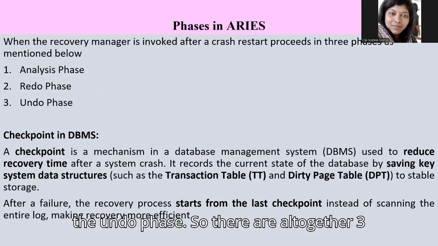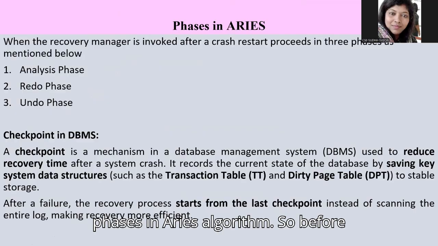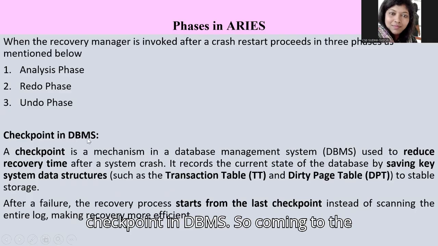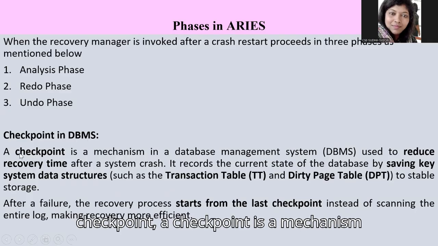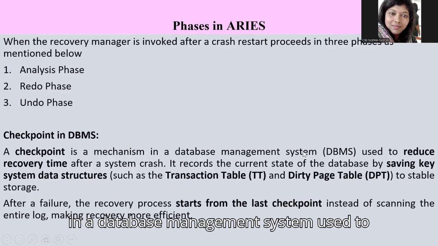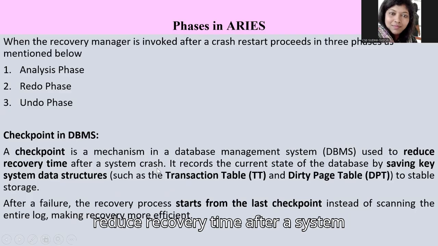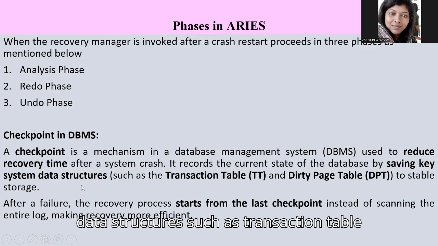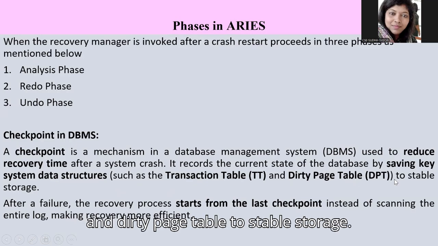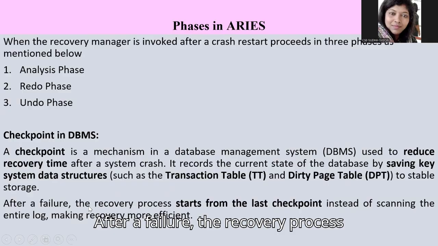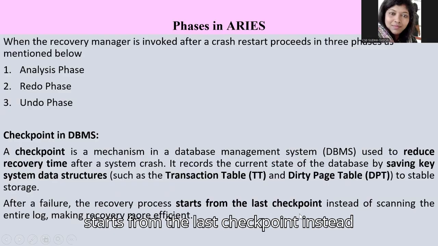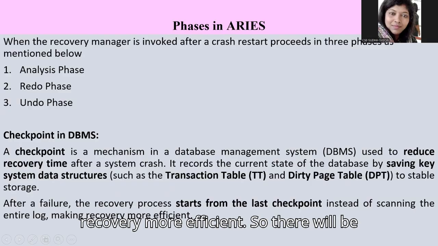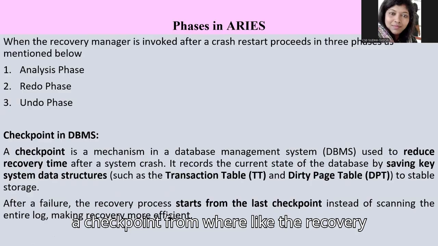So there are altogether three phases in the ARIES algorithm. Before starting with the analysis phase, let us try to understand what is meant by a checkpoint in a DBMS. A checkpoint is a mechanism in a database management system used to reduce recovery time after a system crash. It records the current state of the database by saving key system data structures such as the transaction table and dirty page table to stable storage. After a failure, the recovery process starts from the last checkpoint instead of scanning the entire log, making recovery more efficient. So there will be a checkpoint from where the recovery process will start.